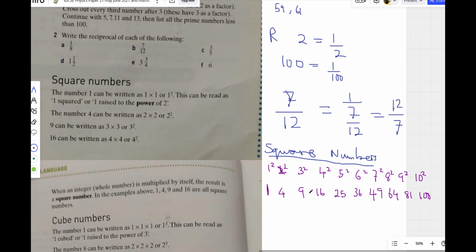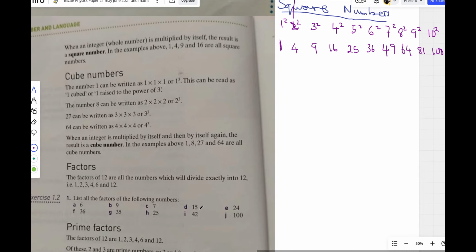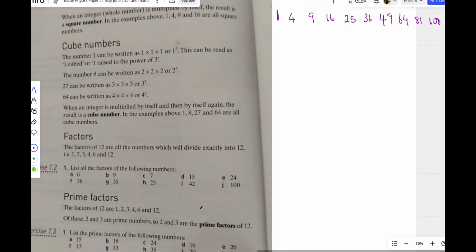So we move on. Just multiply the number by itself. 1 square means 1 times 1. You remember, right? 2 square means 2 times 2, which gives us 4. 3 square means 3 times 3. Multiply the number by itself. That's the meaning of square number. Is that okay? Now we go to the next one, which is called the cube numbers. This has a similarity with what I just explained.